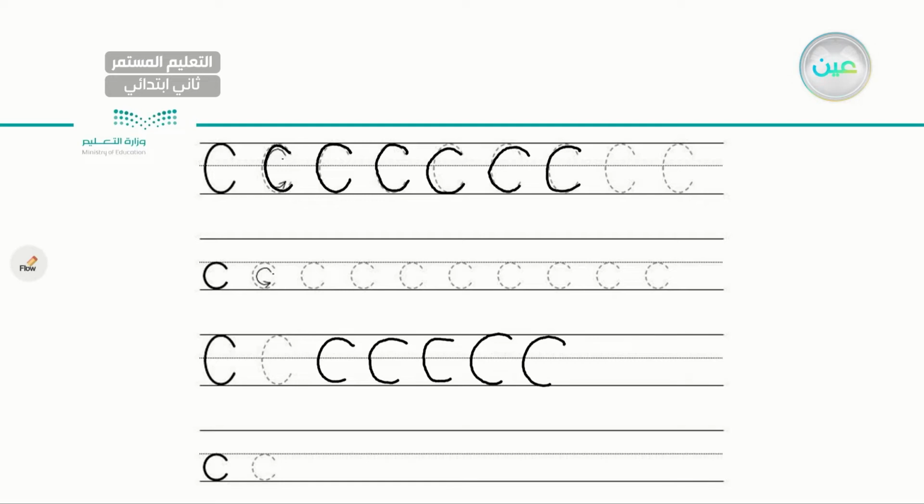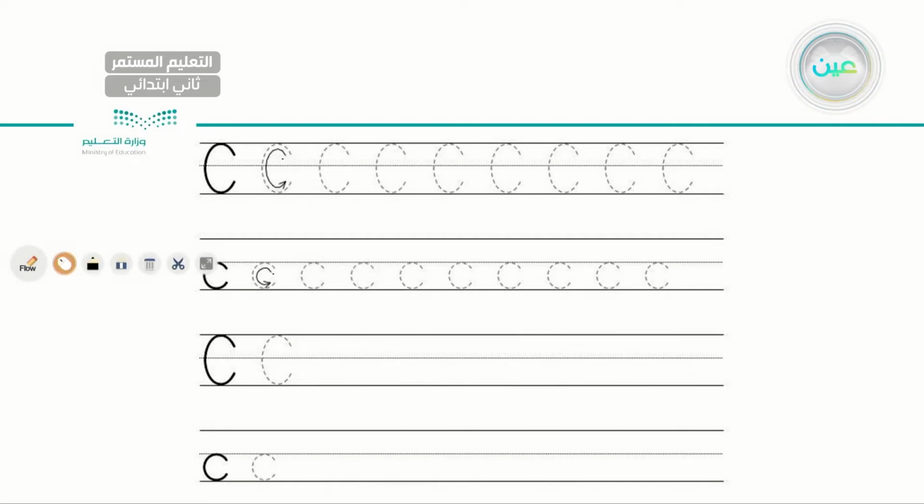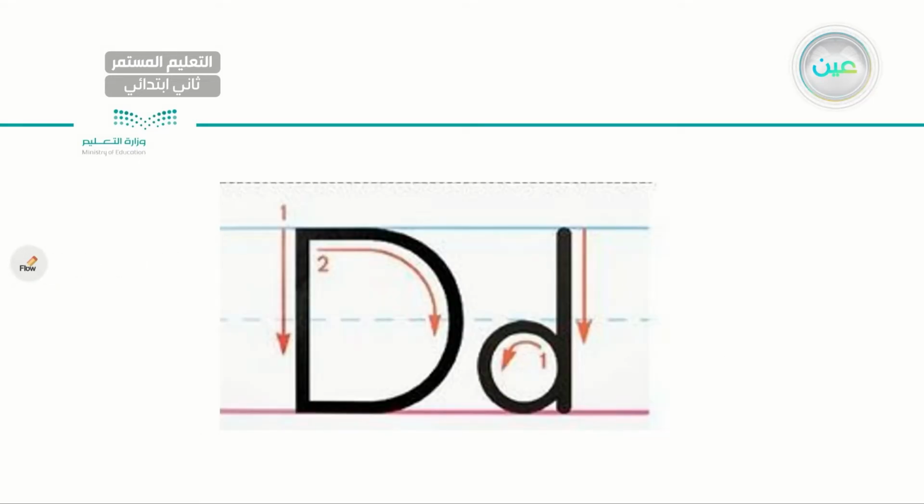Now let's go ahead and write small c. Very good. Capital C, small c as in cat, car, candy. Very good. So I have capital C and I have a small c. Very good. Now let's go to the next letter. Next letter here I have letter D.